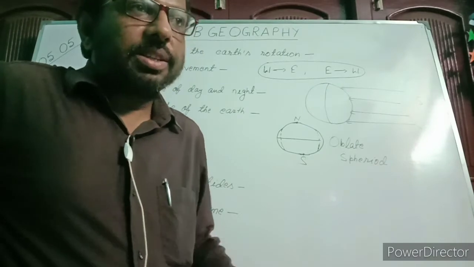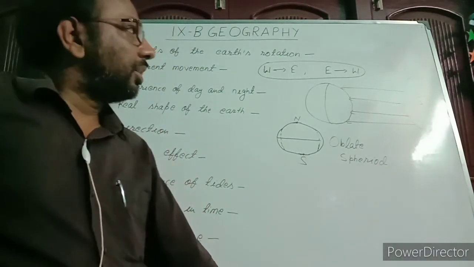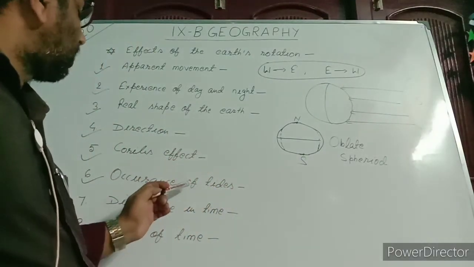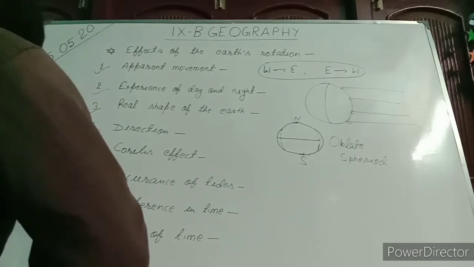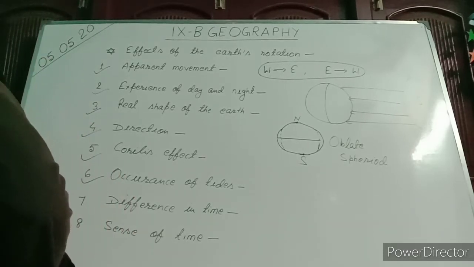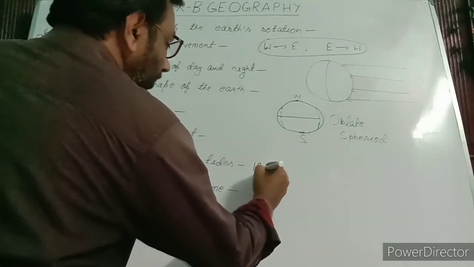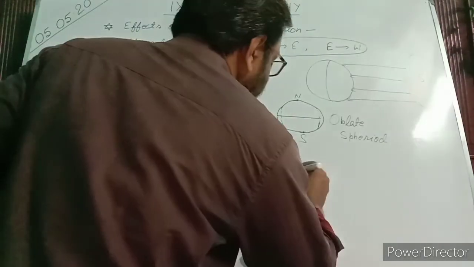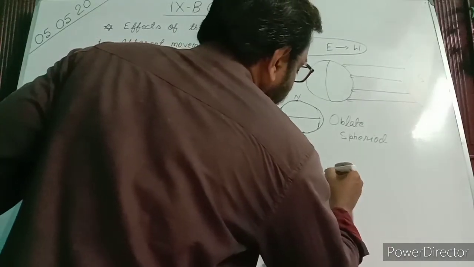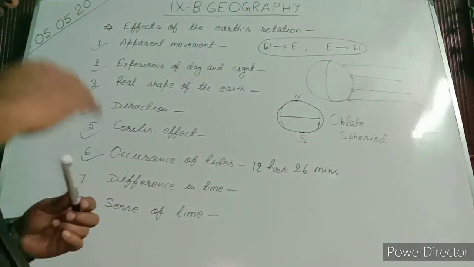High tides occur twice a day, and this occurrence of tides is also due to the earth's rotation. The time interval between the occurrence of two successive high tides is 12 hours 26 minutes.